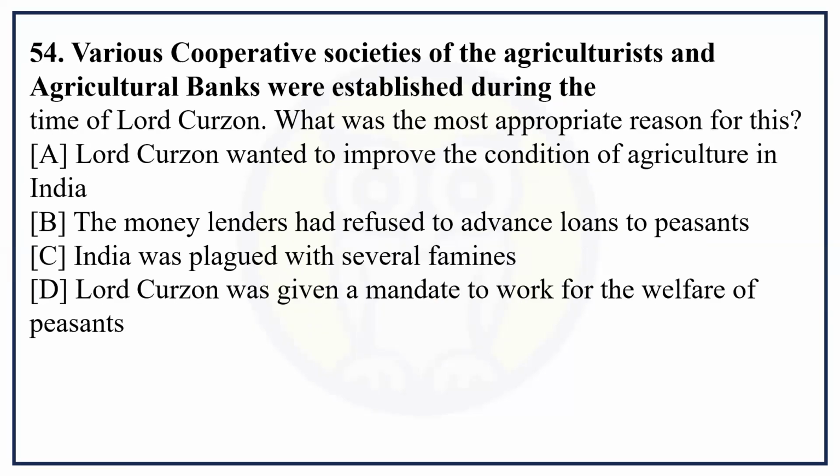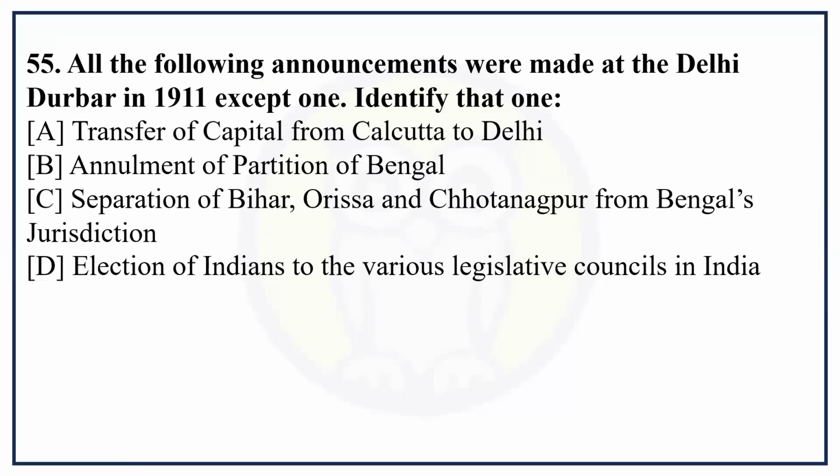Various cooperative societies of agriculturists and agricultural banks were established. Moneylenders had refused to advance loans to peasants. This is the correct answer.